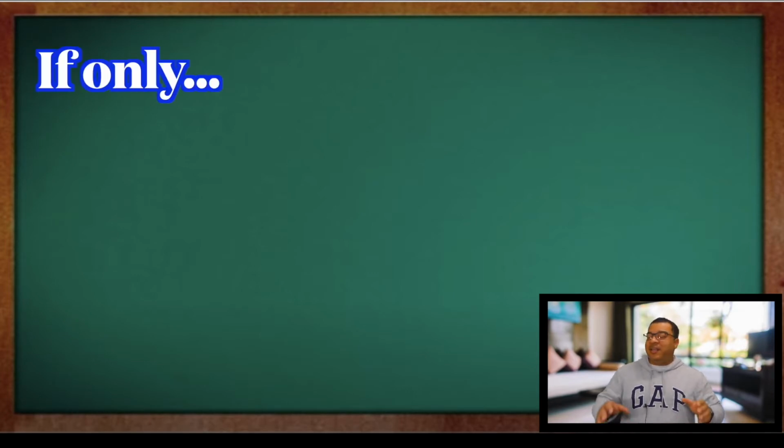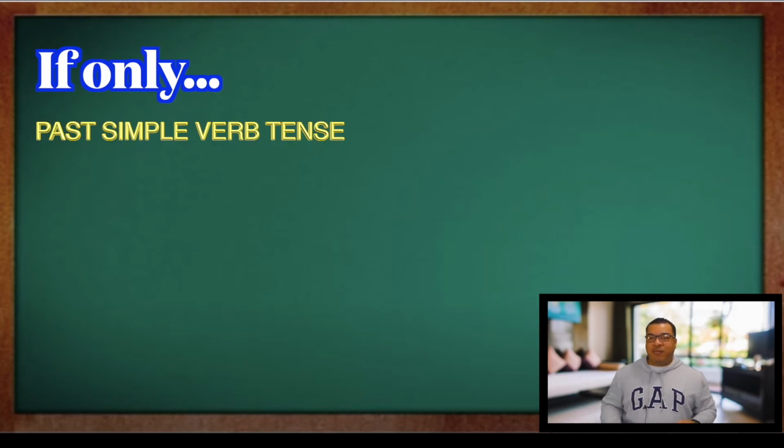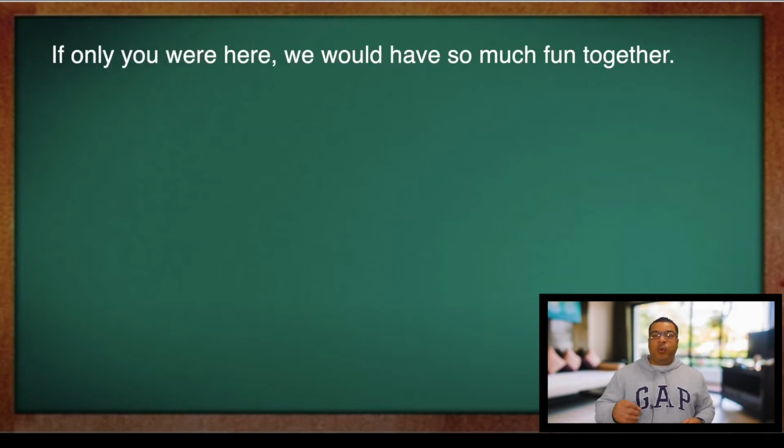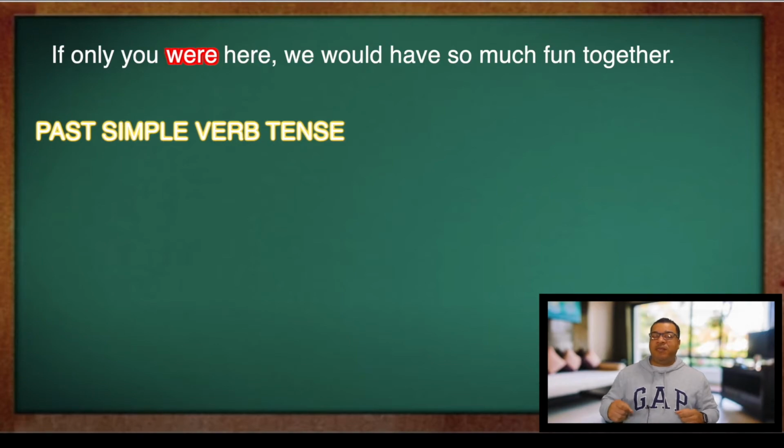Now when talking about the grammar point if only, it's the same thing. You must use past simple. For example, if only you were here, we would have so much fun together. So this person is talking about the present, something right now. If only you were here, we would have so much fun together. So remember, when you're talking about something in the present, you must use past simple verbs.